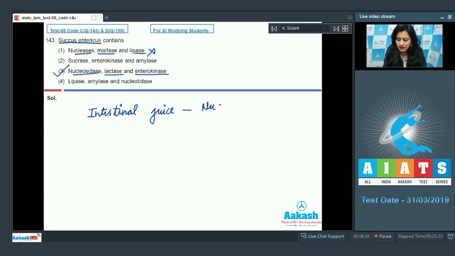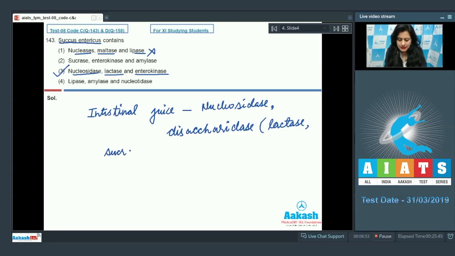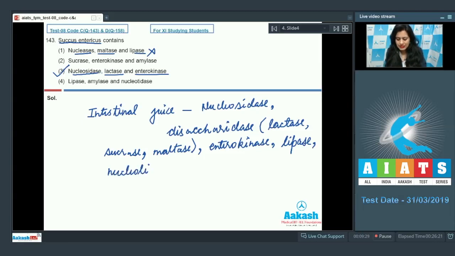It contains nucleosidase, disaccharidase such as lactase, sucrase, maltase, etc., enterokinase, which converts inactive trypsinogen form into active trypsin, lipase, nucleotidase.